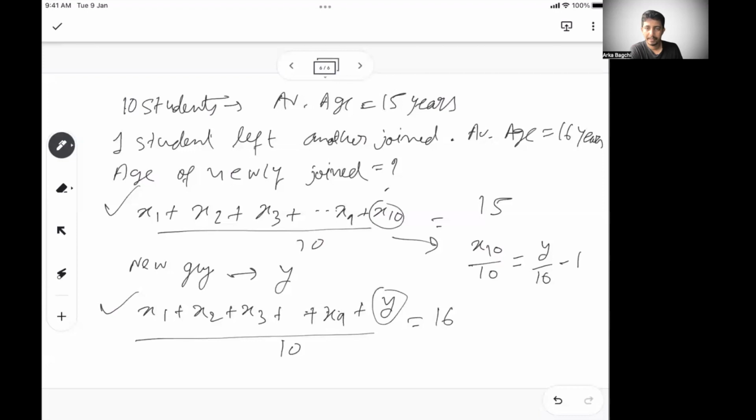So if we break this, all of x1 to x9 remains the same in both cases. The only change happening is because of the difference that y has brought into the picture. So y by 10 is increasing the average. What is the average? What is the total? So x10 by 10, I don't know. So now let's try to solve this.